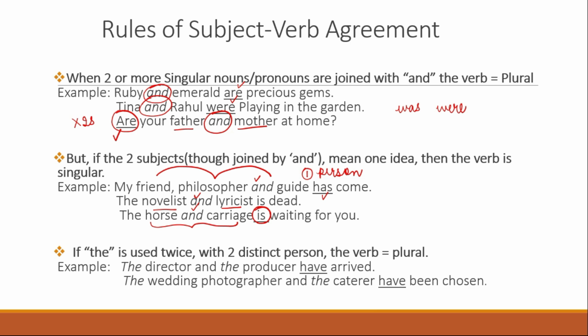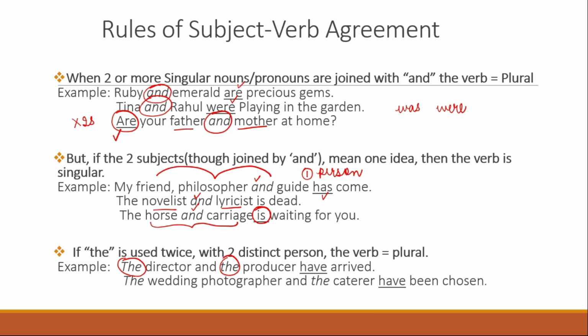If the article the is used twice in a sentence with two distinct persons, then the verb becomes plural. So if I write here the novelist and the lyricist, then it will become are dead because it is two different people. But here I didn't write the, so it is the same person, it will become is.